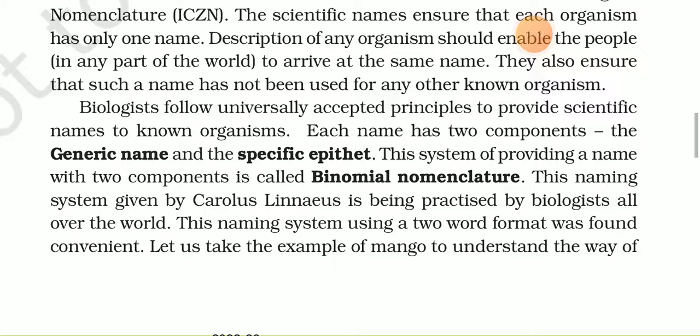So the method that is being followed now is called binomial nomenclature, and this system was introduced by Carl Linnaeus.